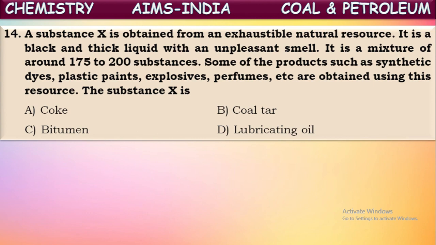Some of the products such as synthetic dyes, plastic paints, explosives, perfumes are all obtained by using this natural resource. So mostly these components are prepared from the raw material coal tar. So the substance X is coal tar. It is obtained from the natural resource coal, isn't it? Yes, the answer is coal tar.